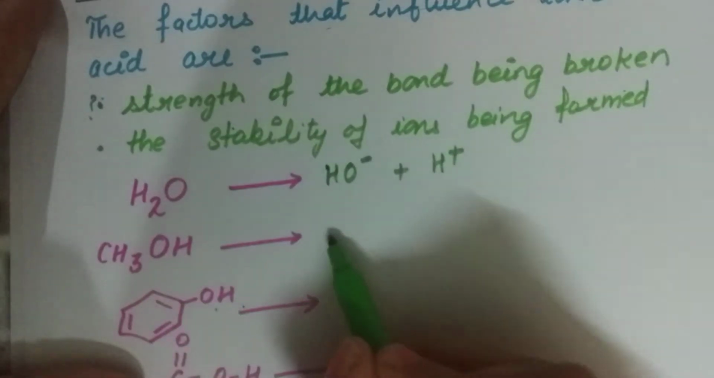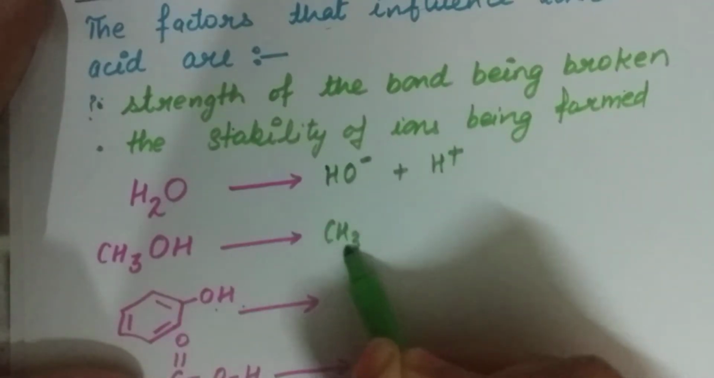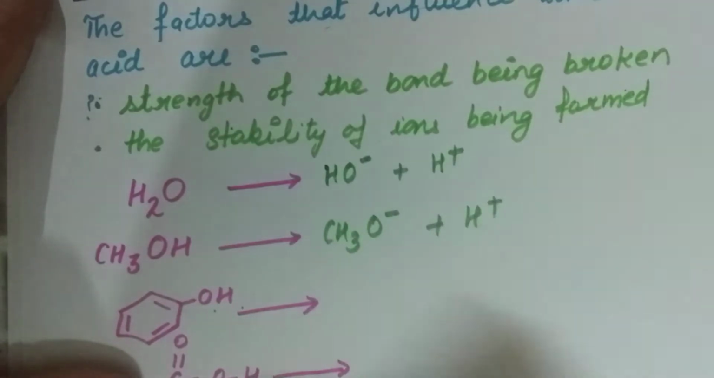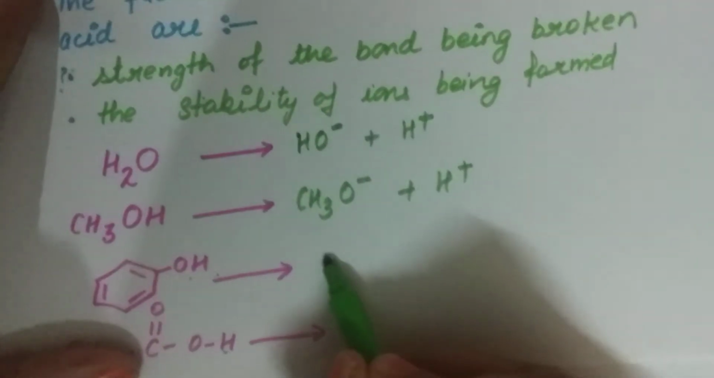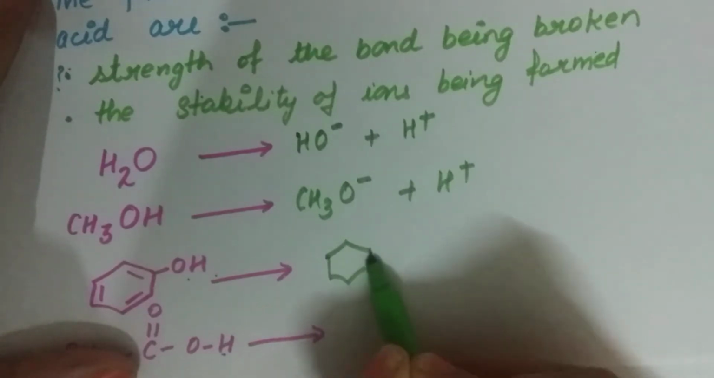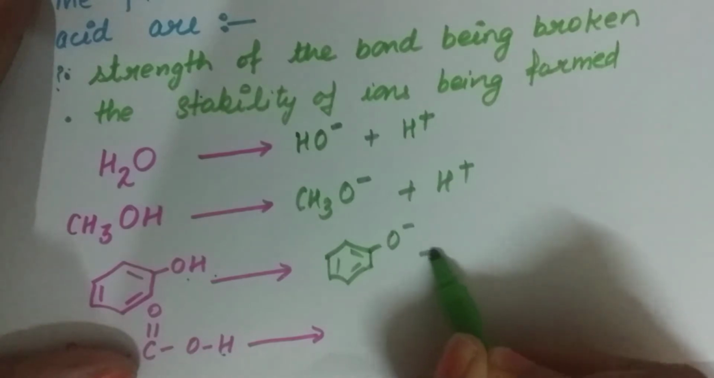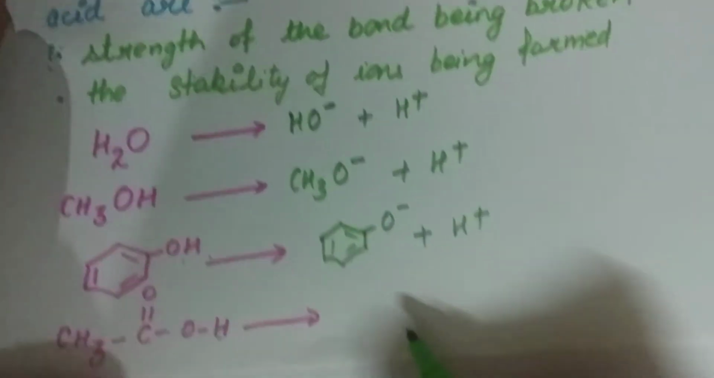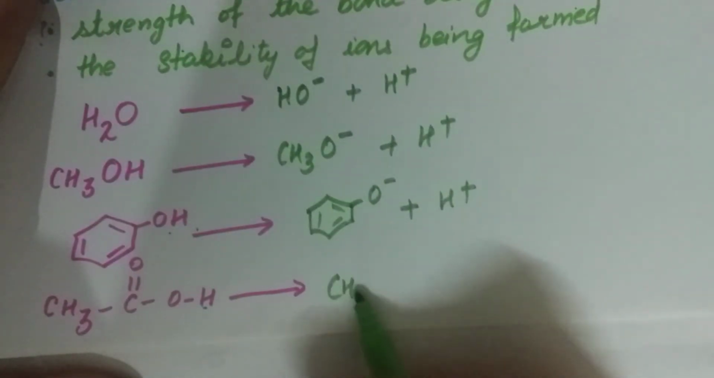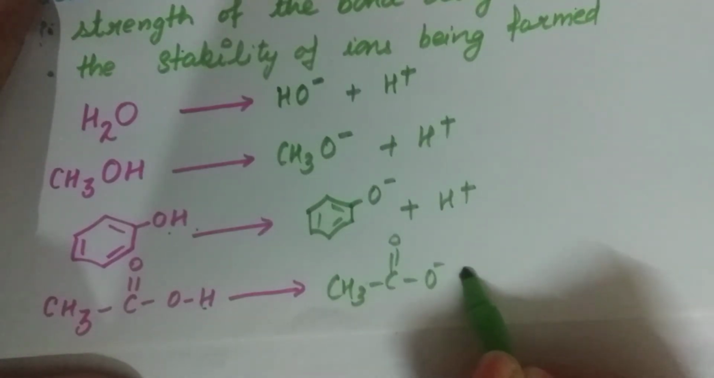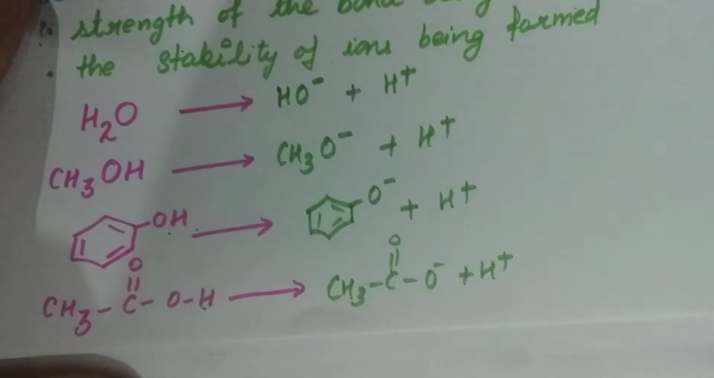In the second case it will be CH3O negative plus H positive. In the third case this will be benzene O negative and H positive. In the last one, CH3COO negative plus H positive.